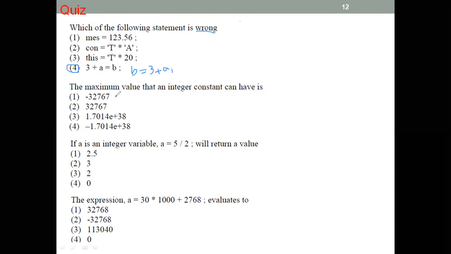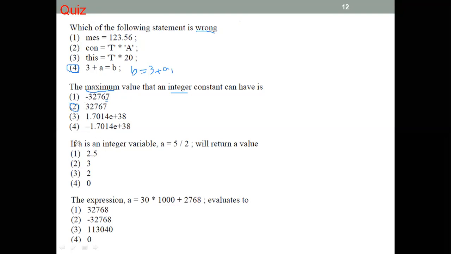Okay, how about here? Maximum value that an integer constant can have. The data type, I already explained about the maximum value and minimum value of an integer. So the maximum value is plus, the minimum value is minus. Maximum is here, plus value, but minimum I think is minus, and then this is an 8. The number at the back is 8 for the minimum.